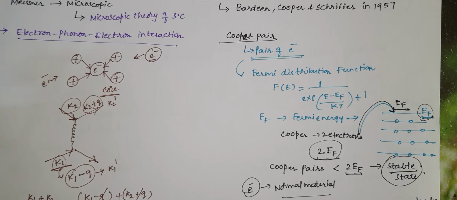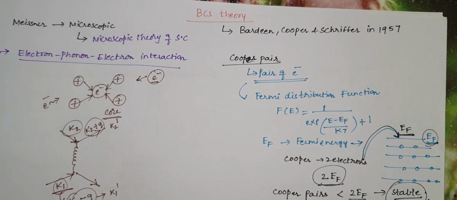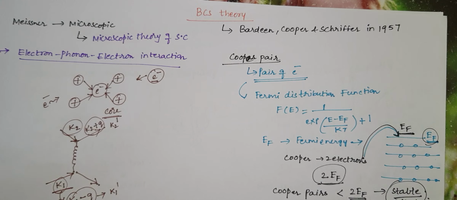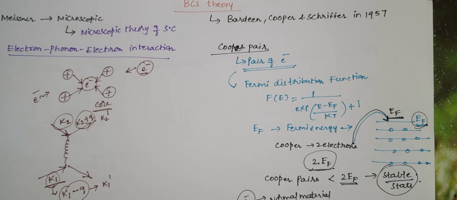All these are explained with the help of these two phenomena: electron-phonon interaction and Cooper pair theory. Cooper pairs are the main point we need to explain the superconducting phenomena. Cooper pairs always lower the energy so that they have maximum stability, so that they do not have any collisions, and the resistance is very low compared to normal electrons moving in normal materials.